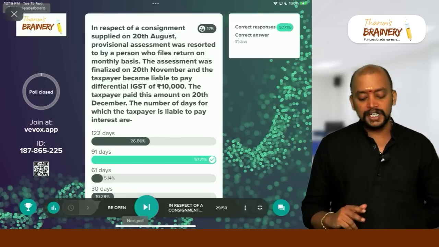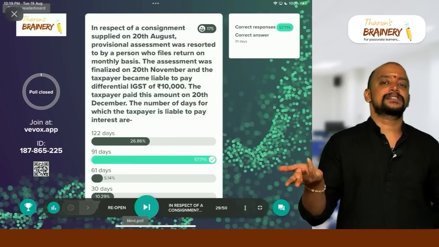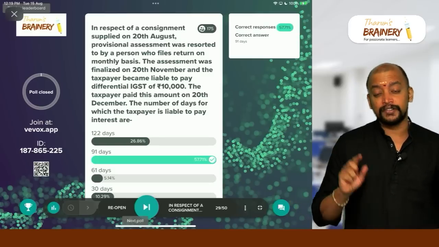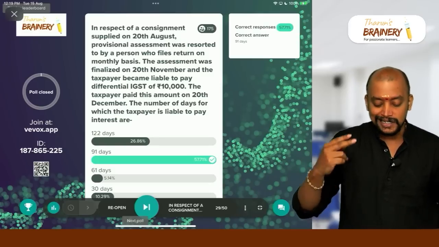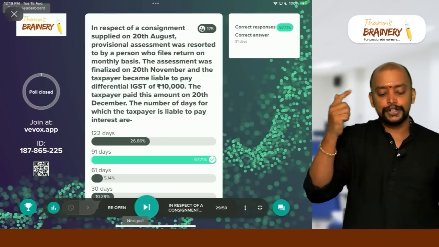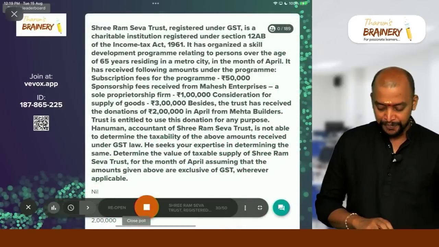So you would have counted from 20th August, 21st August itself. No, you should count it from 20th September, because 20th August is the date on which supply is made. So we need to count from 21st August. Then next one,